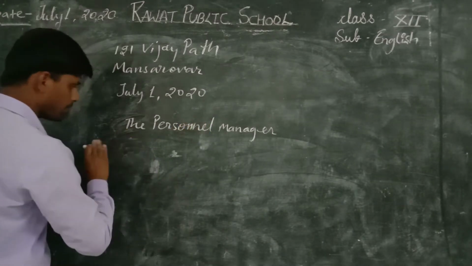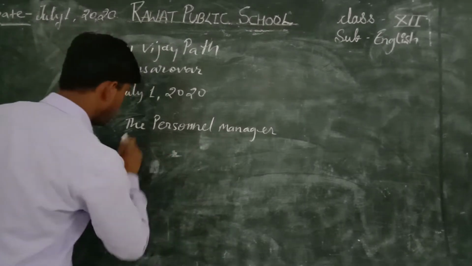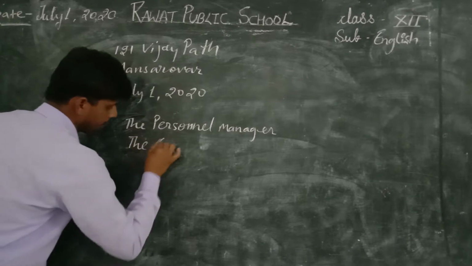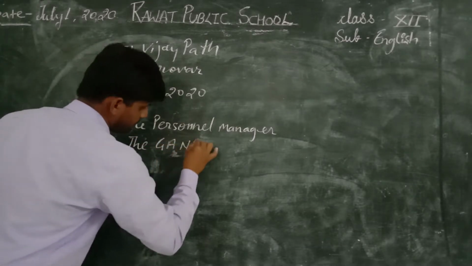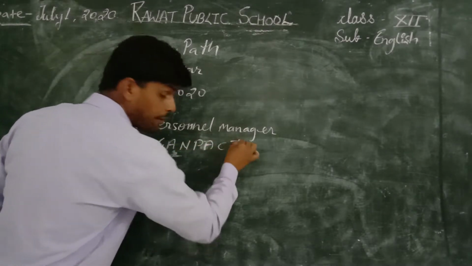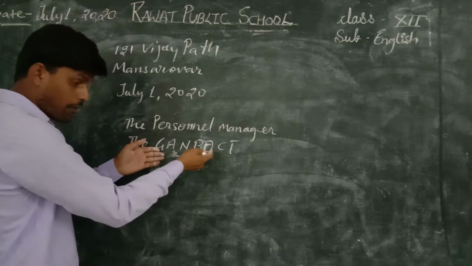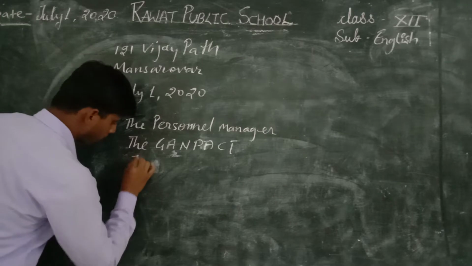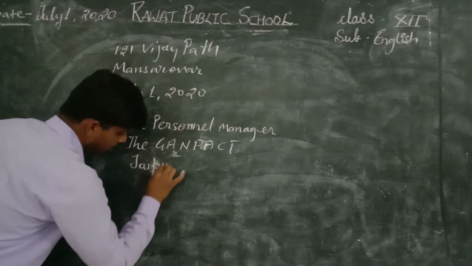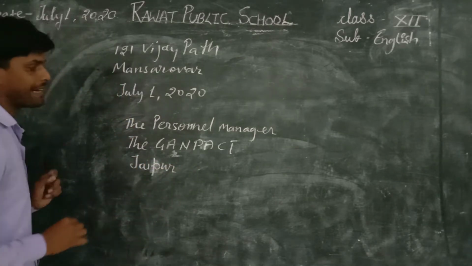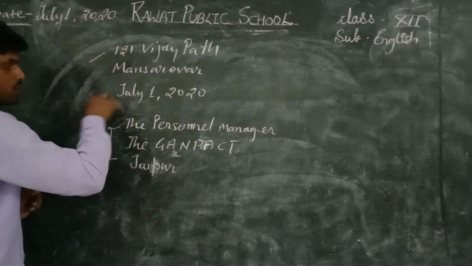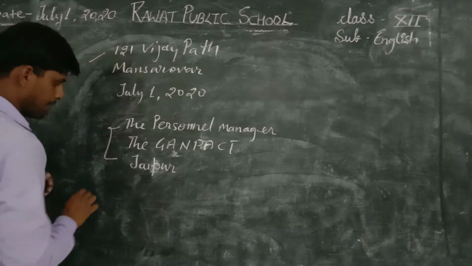Then the designation, and the name of the company where he is head. For example, Genpact. And where is it located? It is in Jaipur, so write down Jaipur. This is the third part, the receiver's address. This one is the first, this one is second, and now this is third.